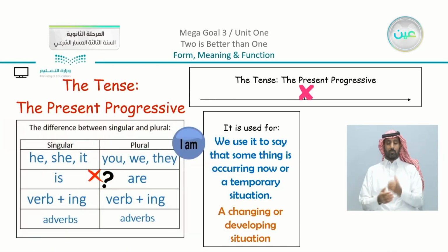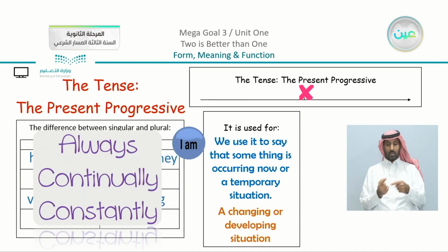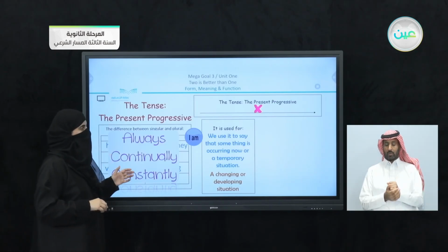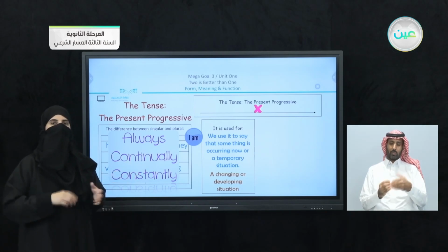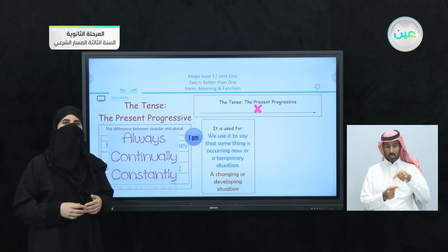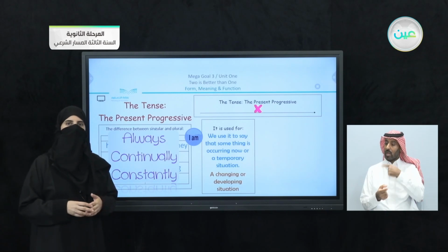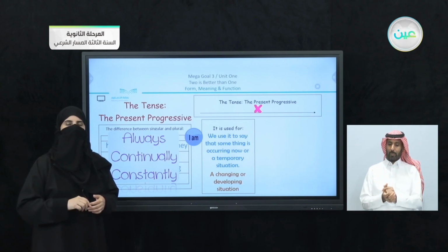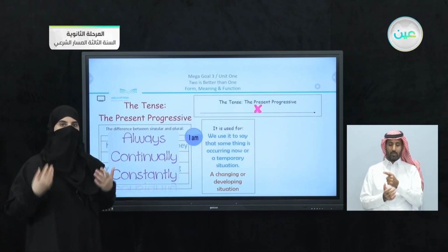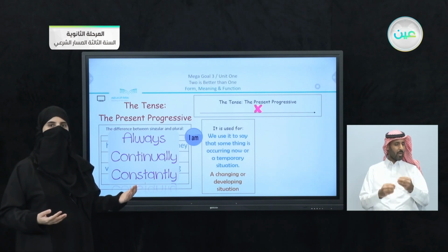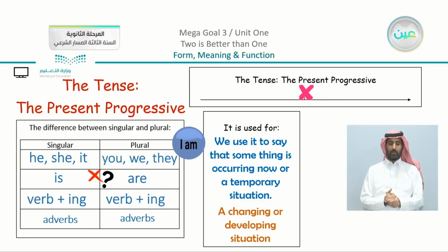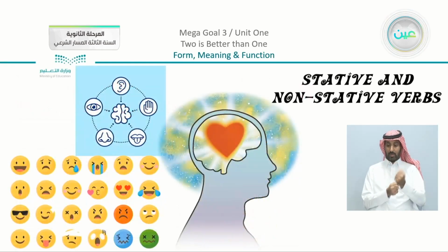To note something as well, we can use the adverbs. Now, the adverbs that we have here, like for example, always, continually, and constantly, can be used with the present progressive. I can say, for example, she is always talking in class. Or you are continually using your phone. So we use the adverbs with the present progressive just to show some kind of emphasis. So we have the two structures, the present simple and the present progressive.